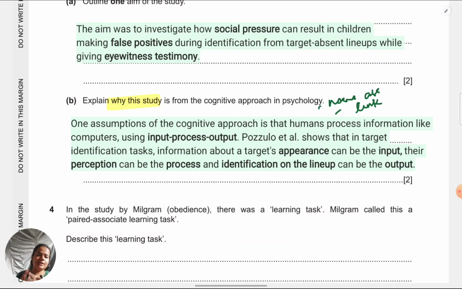You have to write because children and adults process information differently. Children's perception of cartoons is better than that of adults because of exposure. Something like that. Because of exposure, they process it better. Some explanation has to be, how is the second sentence justifying what you've written in the first? It cannot be just like that. Two things cannot be unconnected in your answer.